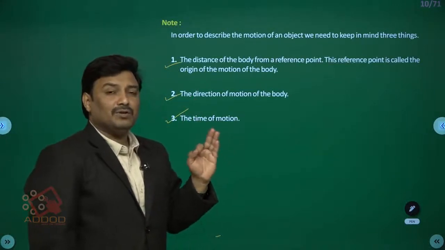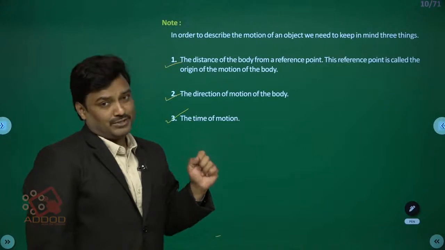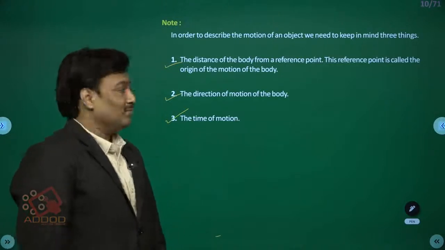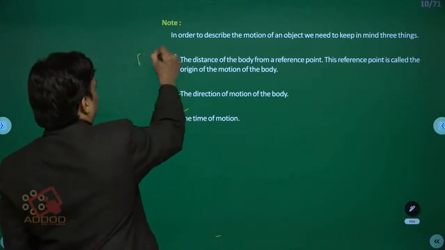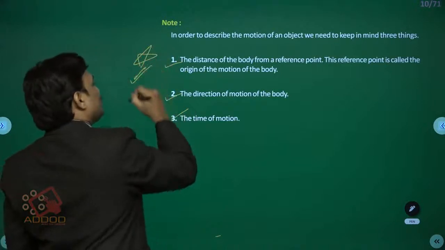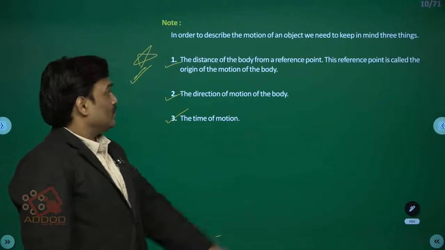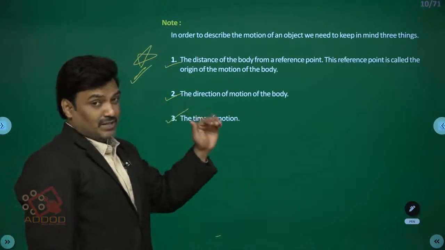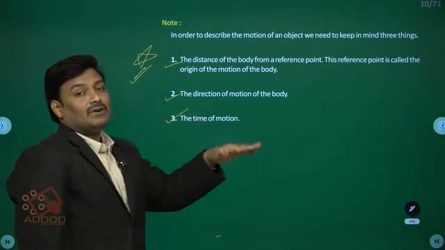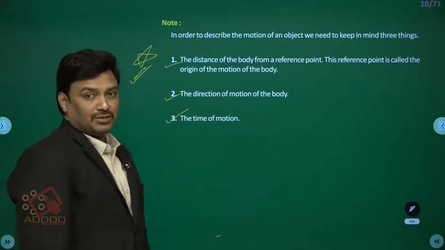And number three, the time of journey. Everyone should keep these in mind to study the motion of a body: where it started, in which direction it is moving, and in what time it reached its destination.